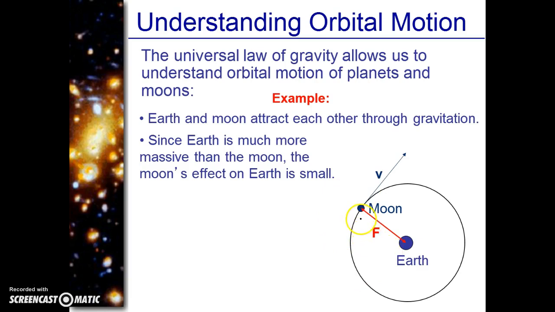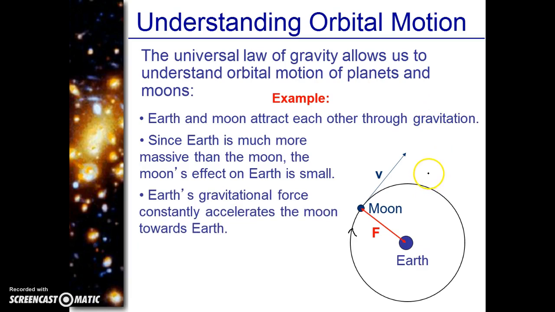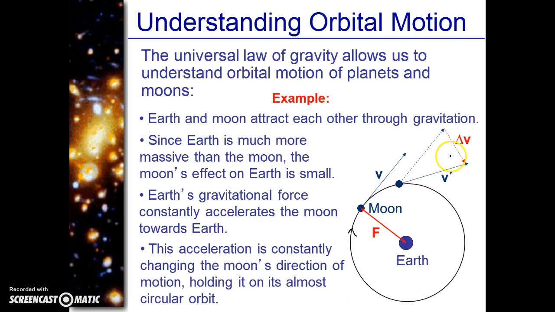Now what's to say if the force of gravity wasn't there? The moon wouldn't keep going around in a circle. With inertia, it would just keep going straight, right? Earth's gravitational force constantly accelerates the moon towards the Earth. It's pulling it, pulling it, pulling it. Here you would be able to see the difference in the velocities. This acceleration is constantly changing the moon's direction of motion, so it's constantly accelerating, holding on to its almost circular orbit.